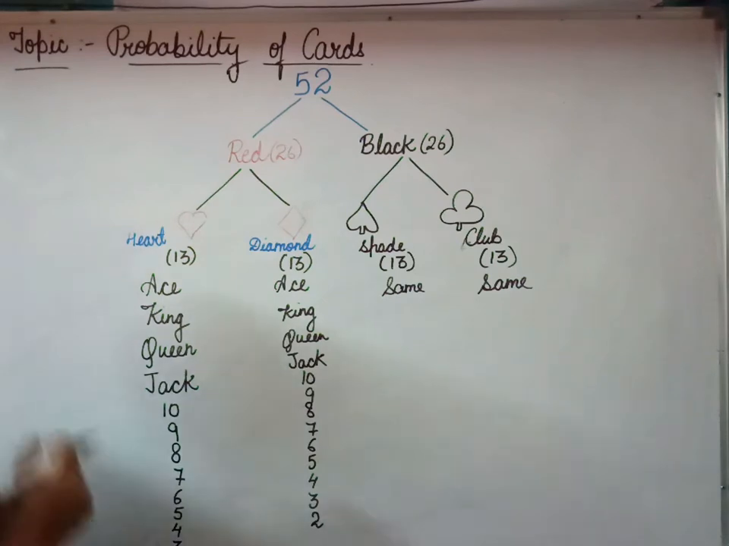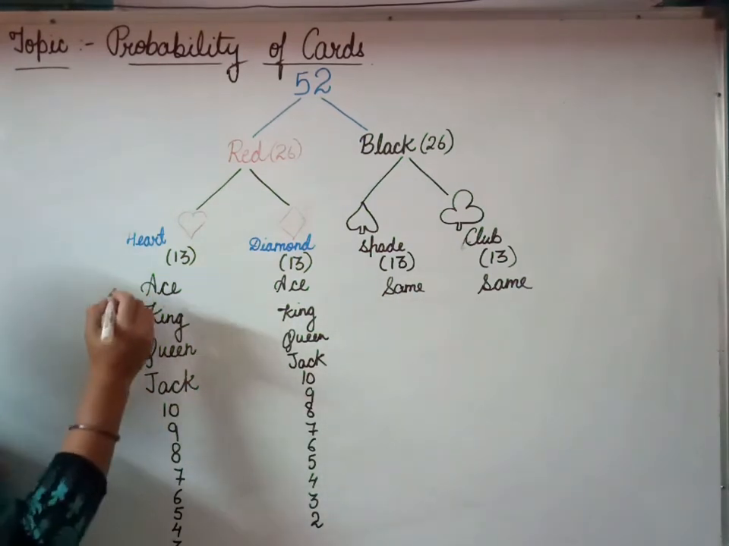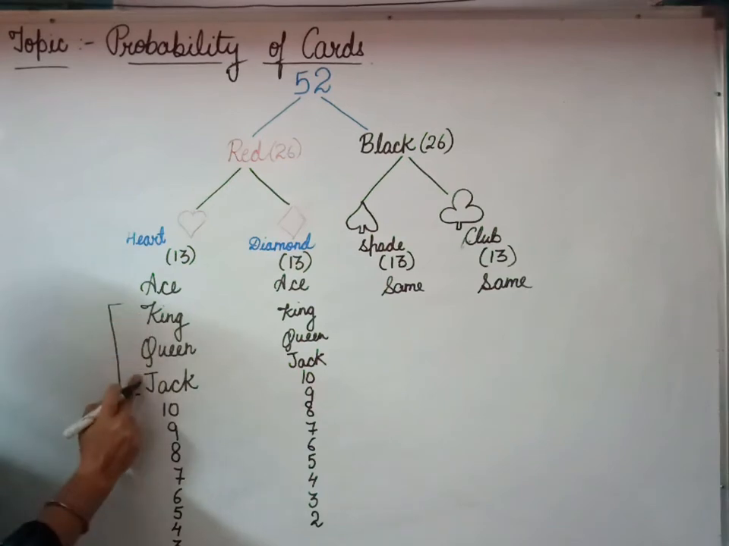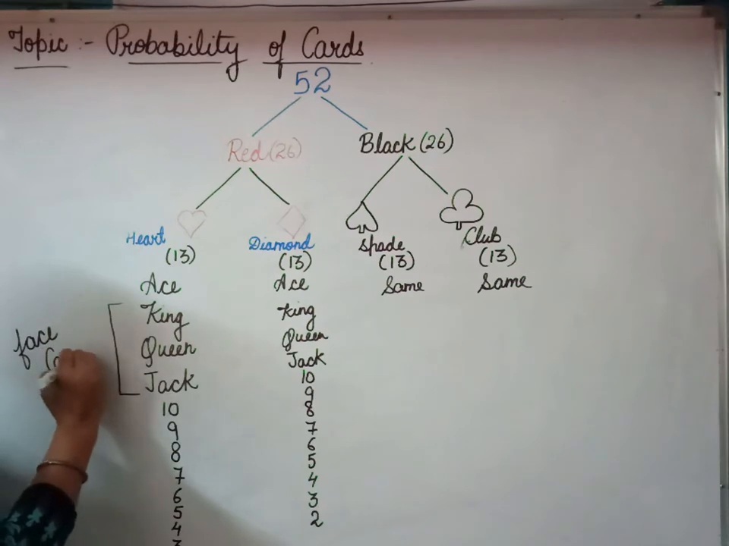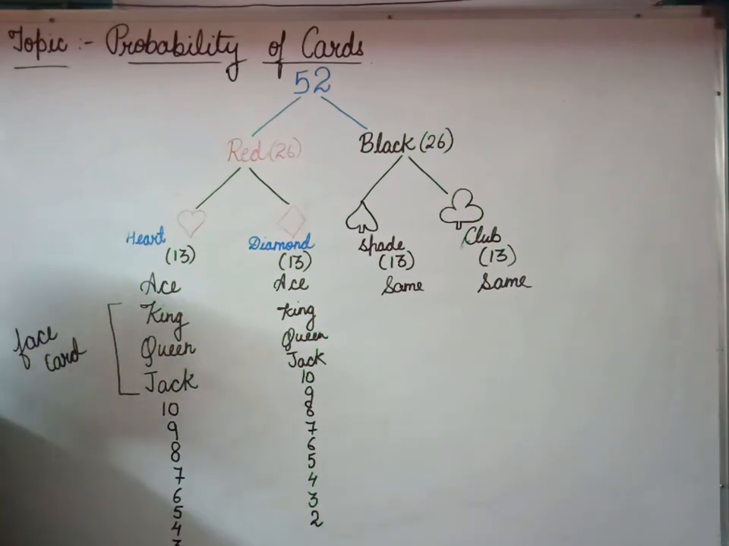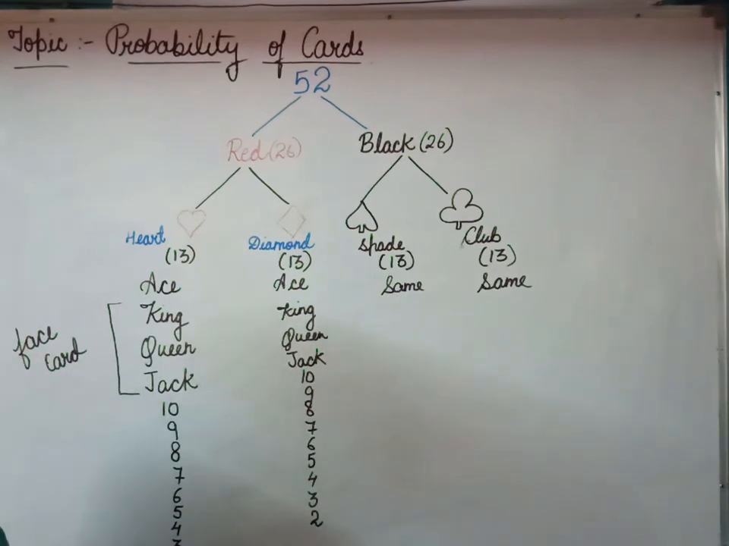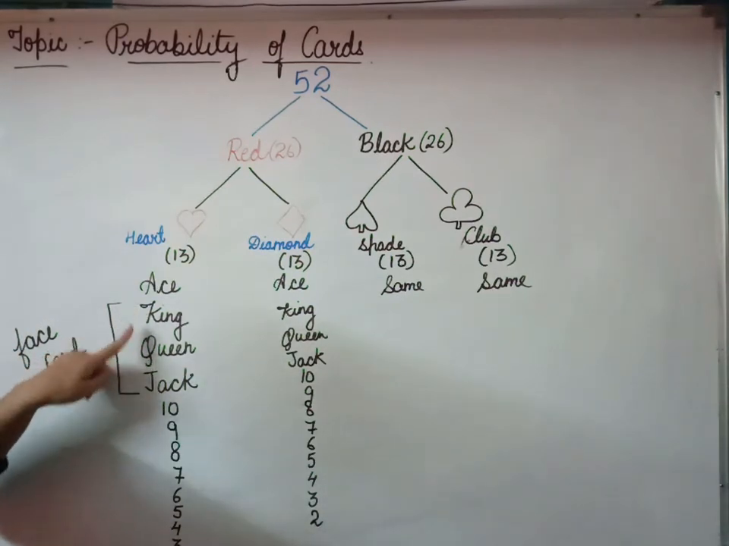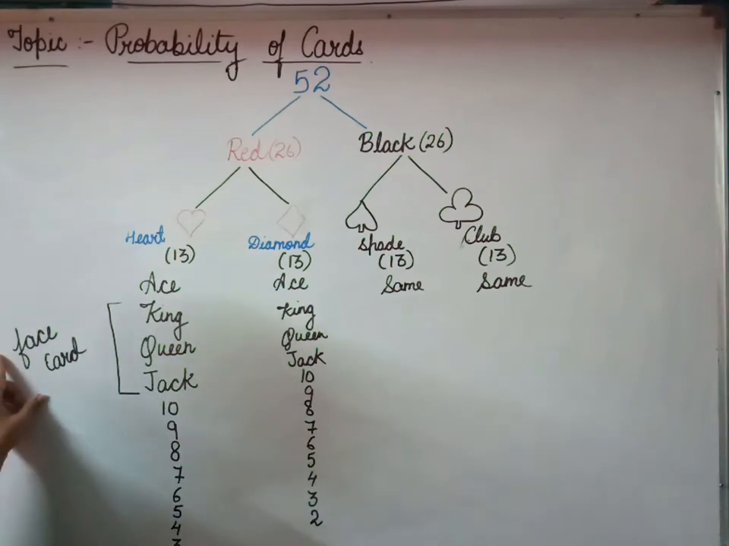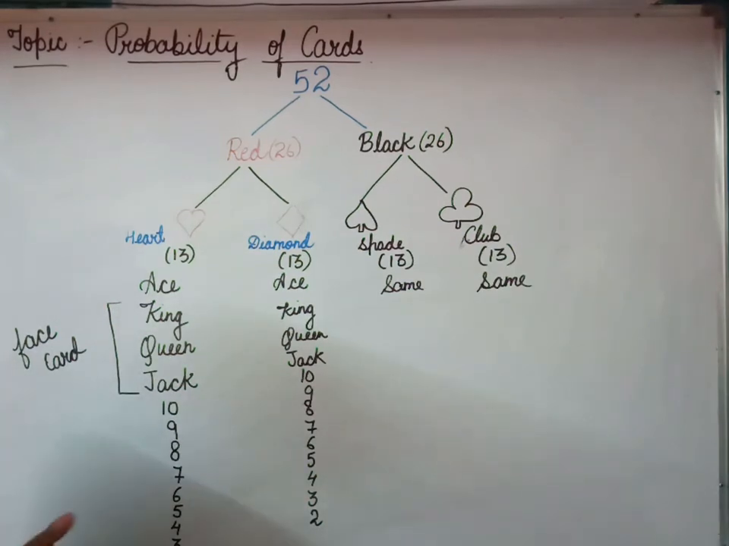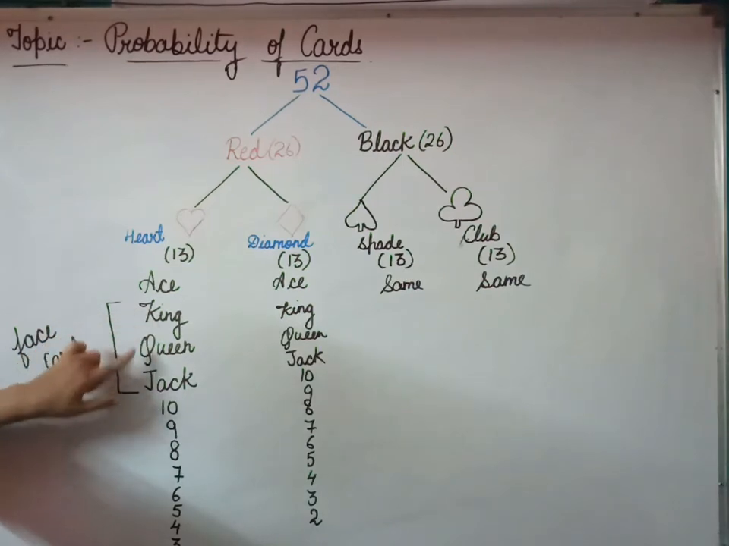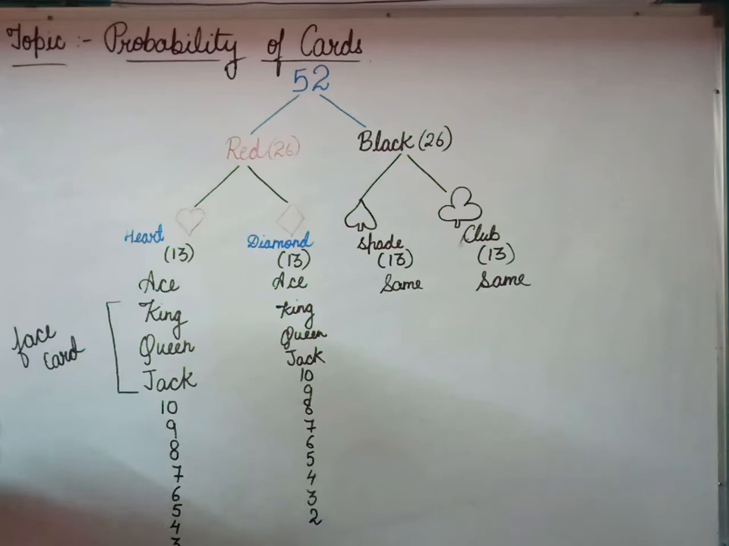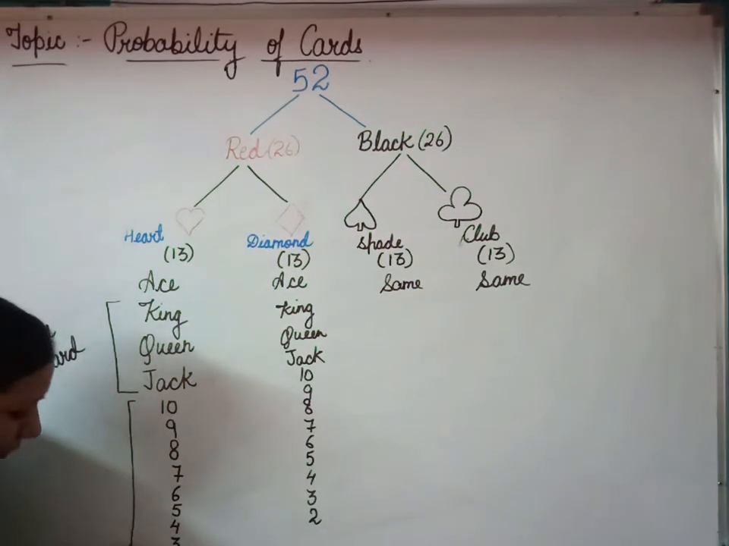Now there are some more important things. Very first, king, queen and jack are also called face cards, because there is a face drawn on these cards. That is why in mathematical terms we use them as face cards. So if you find any problem related to face cards, it is obvious that they are asking about these three cards: king, queen and jack.